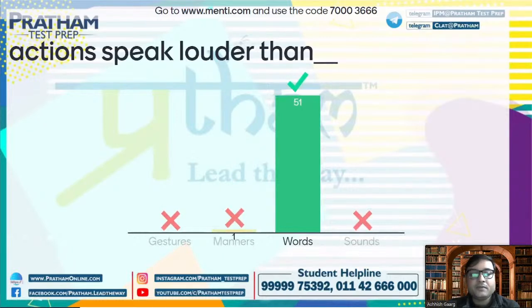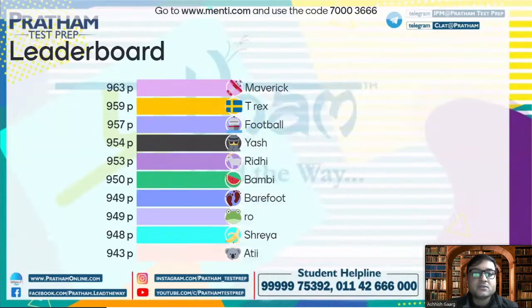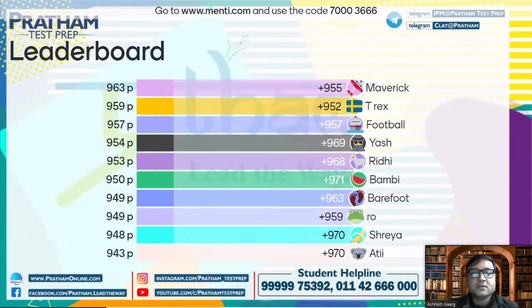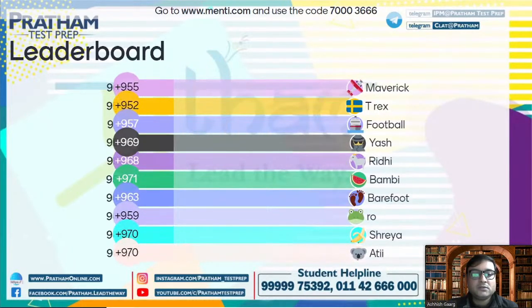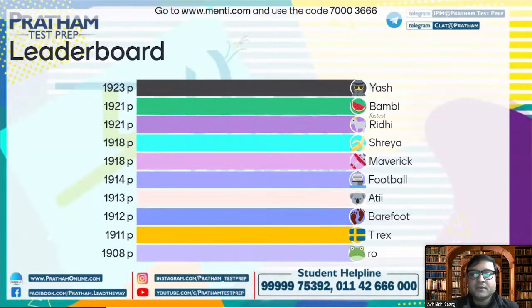Absolutely correct. 51 people have given the right answer. Words. Let's see who was the fastest to answer the question. The fastest is Bambi. Yash is on the top.